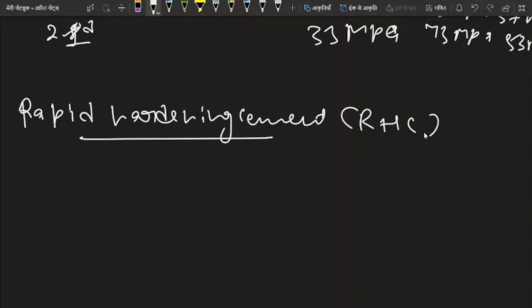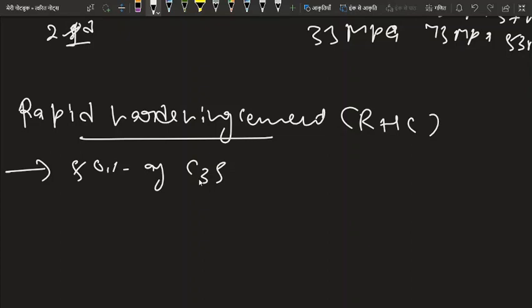So basically OPC, ordinary Portland cement, and rapid hardening cement are similar, but there is a difference: in rapid hardening cement the content of C3S and C3A is high, and the content of C2S is lower as compared to OPC, right? And in rapid hardening cement, generally the C3S content is about 50%.